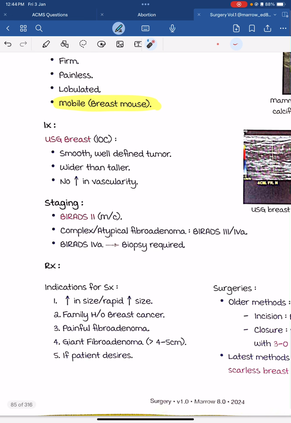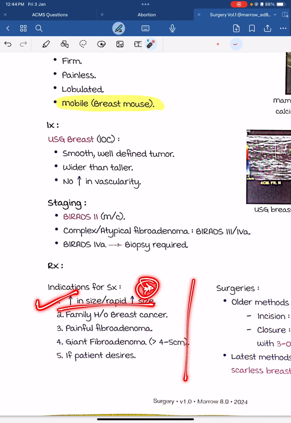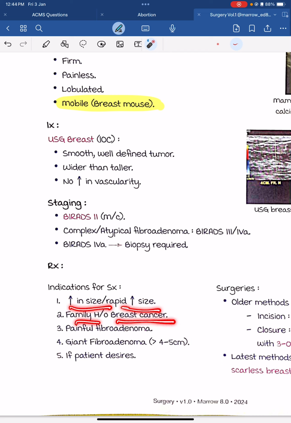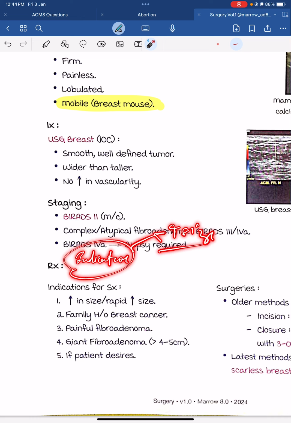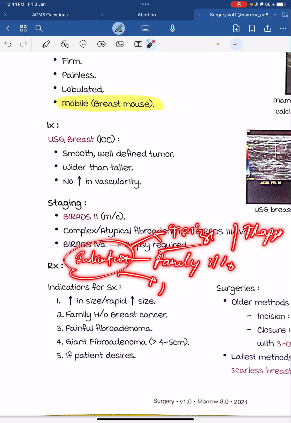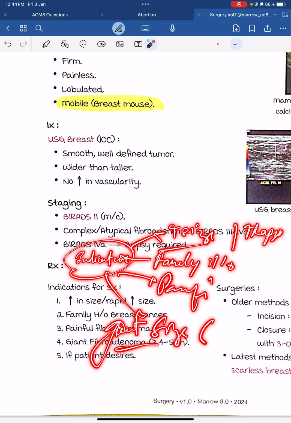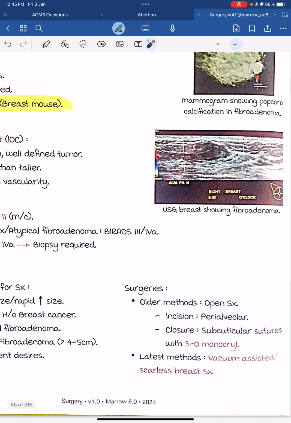For treatment by surgery, what are the indications? Increase in the size of the lesion or rapid increase in size, family history of breast cancer, painful fibroadenoma, giant fibroadenoma of more than 5 centimeters, and if the patient desires surgery.